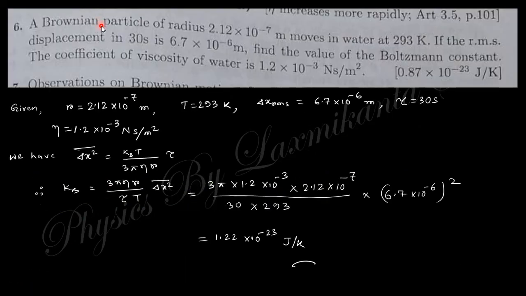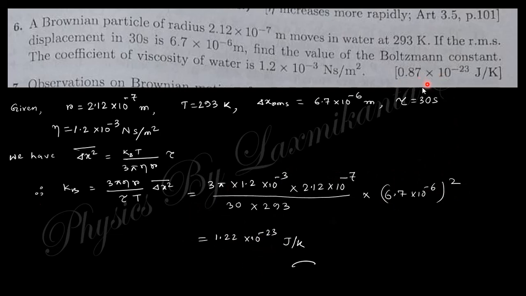Next one: a Brownian particle of radius, this is the radius of the Brownian particle, moves at this temperature, and the RMS displacement delta x RMS is given like that, and the time is 30 seconds. You need to find the Boltzmann's constant. You know this formula for Brownian motion: delta x square equals kB T by 3 pi eta r, times tau. So here kB equals like that, with T, pi, eta, and delta x, that is the RMS value, so you need to square it here. So finally you get this answer.